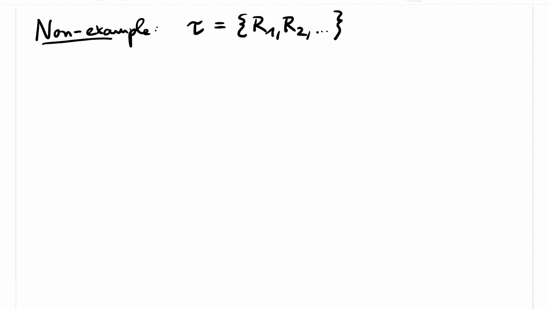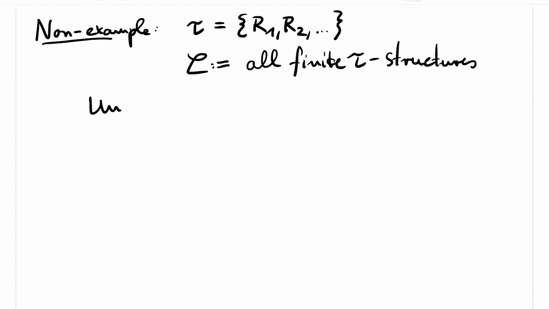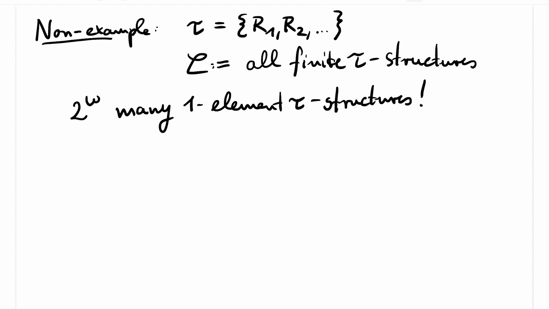Let's have a look at some examples. We start with a non-example to motivate the assumption of the lemma that the class C is countable up to isomorphism. Let tau be the signature that contains infinitely many relation symbols, R1, R2, and so on, say all of arity 1, and let C be the class of all tau structures. Then there are 2 to the omega many non-isomorphic one-element structures in C, because for every relation we can decide whether or not the only element is in the relation. But a countable structure can only have a countable number of finite substructures. So the assumption is necessary.